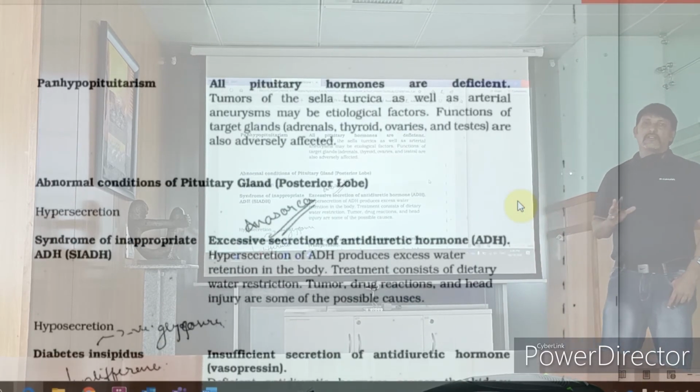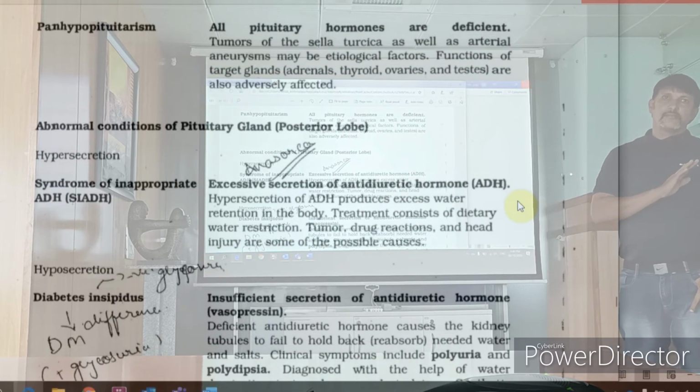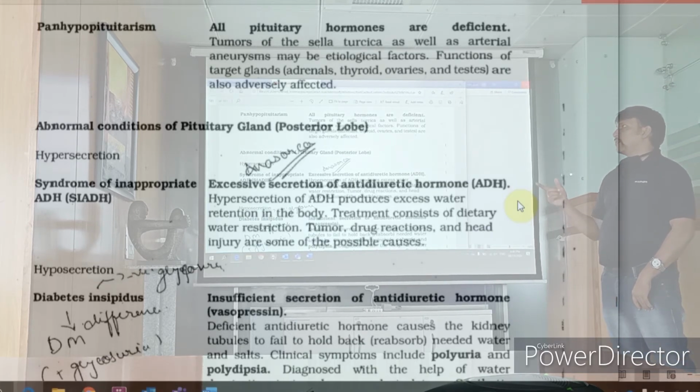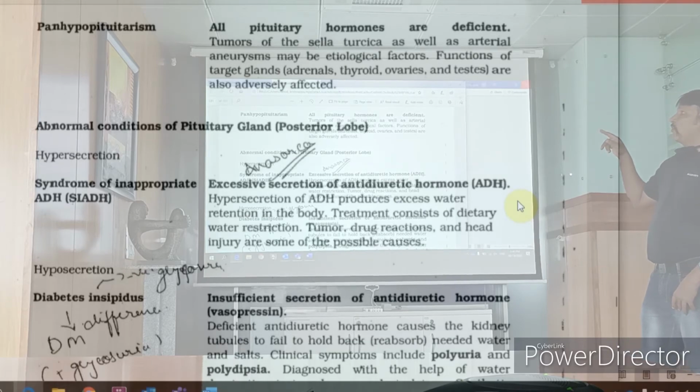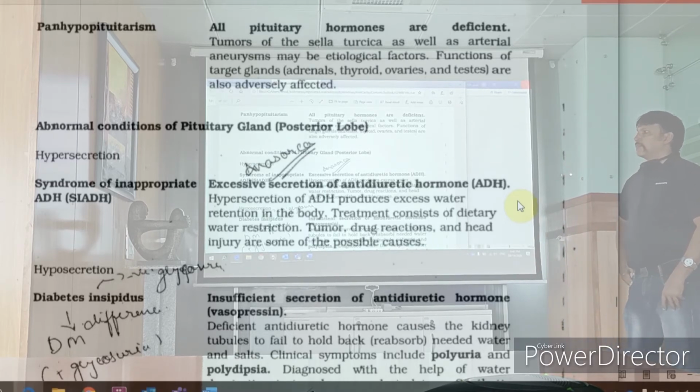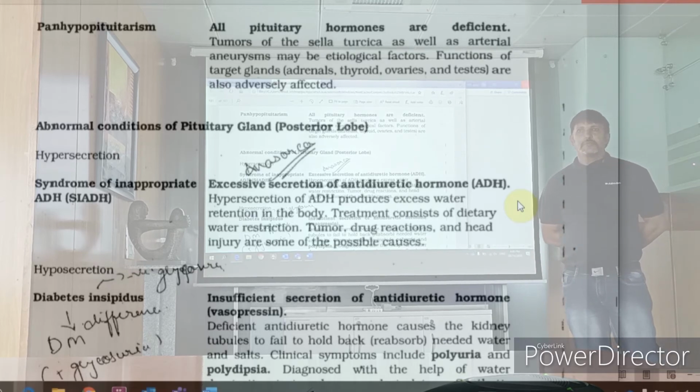PAN means what? Pancytopenia. Think of pan. PAN means all. Pancytopenia is deficiency of all cells. Now here PAN means all pituitary hormones are deficient. All the functions of the target glands are also adversely affected. Alright?